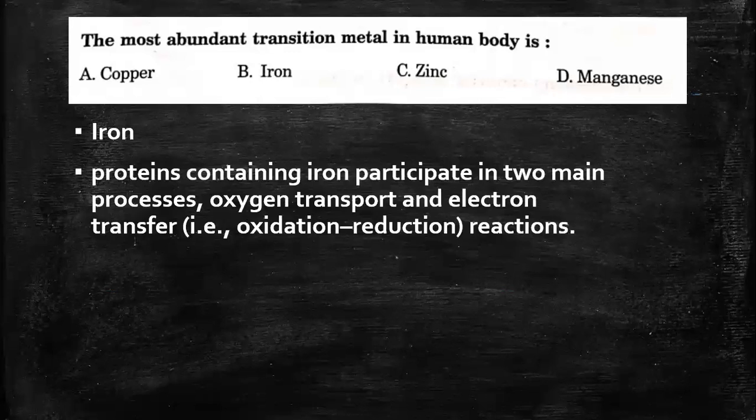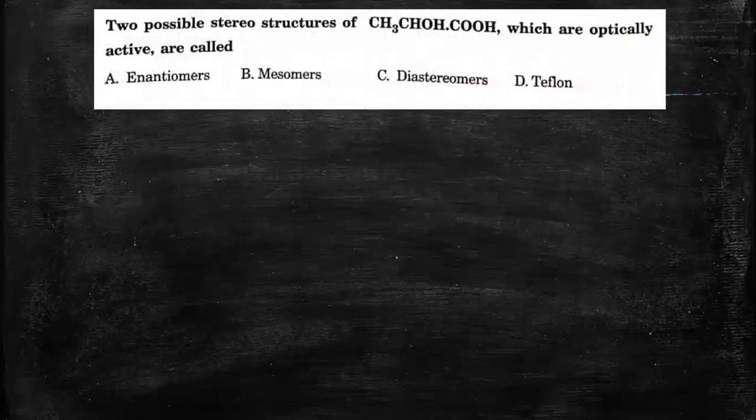Now let's go to the next question. The two possible stereo structures of CH3CHOHCOOH, which are optically active, are called. So here you are given a compound and you are also given the clue that these are optically active, and we need to identify the category of the two stereo structures.